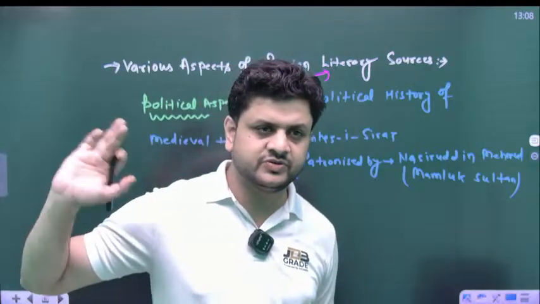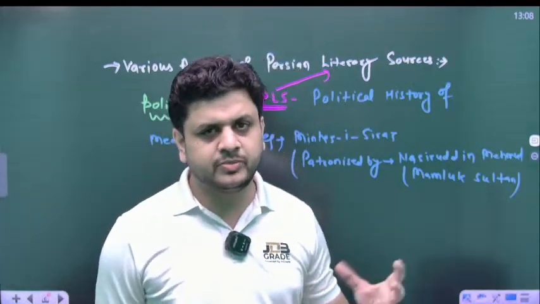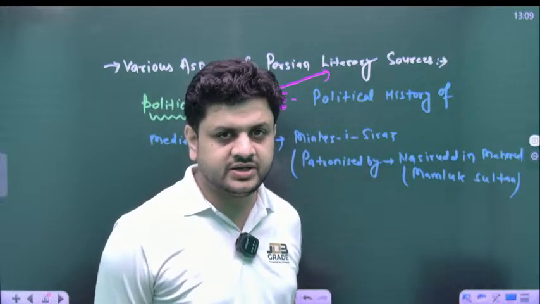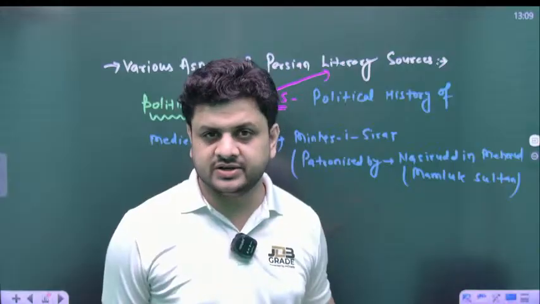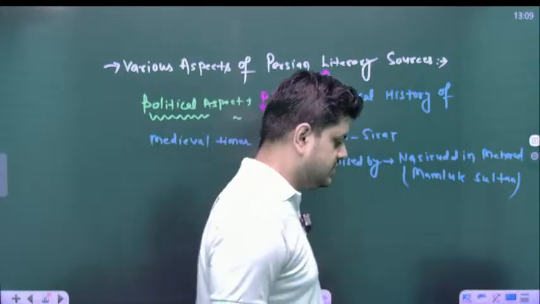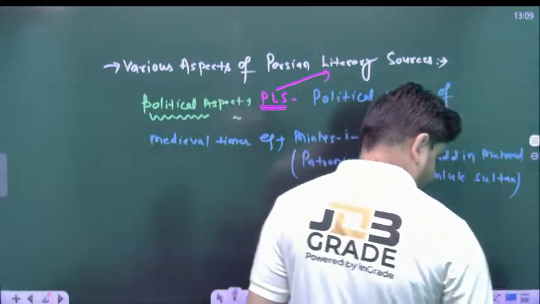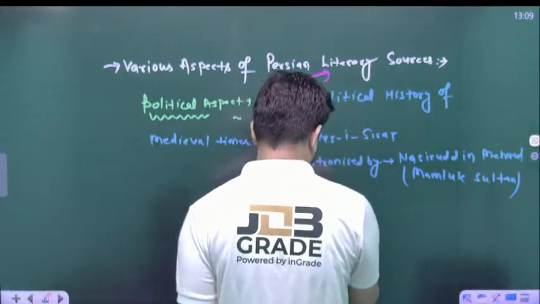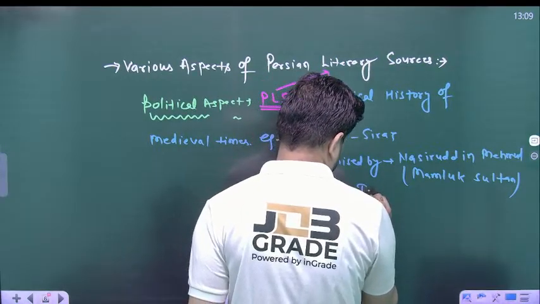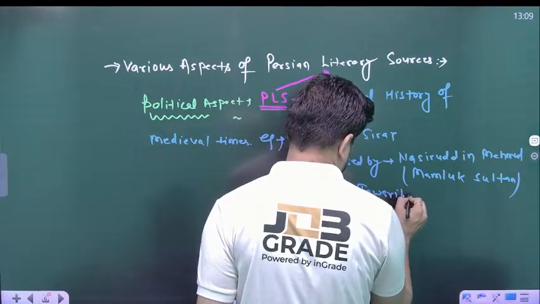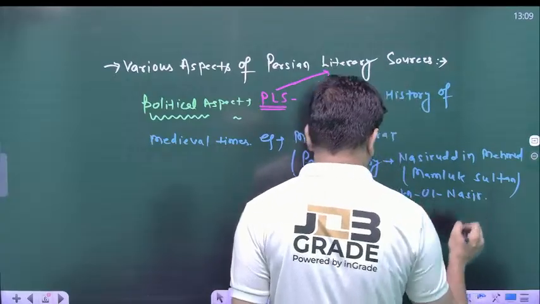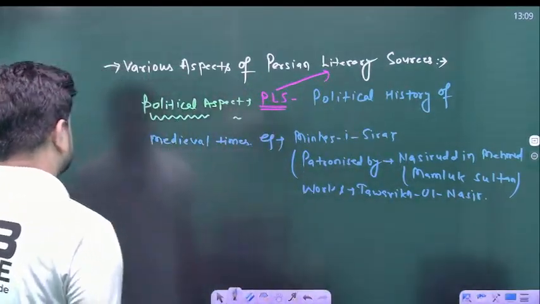Balban gave the concept of Sijda and Paibos. So all these political happenings, the invasion of Mongols, the invasion of Genghis Khan, are narrated in his book, named Tabaqat-i-Nasiri.